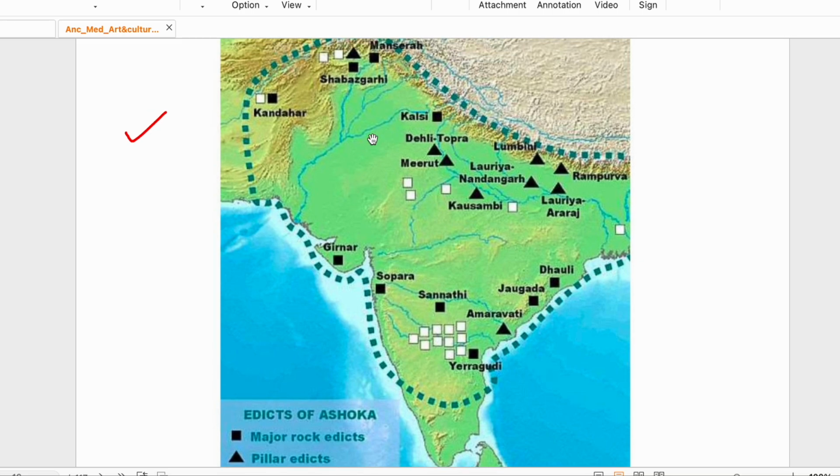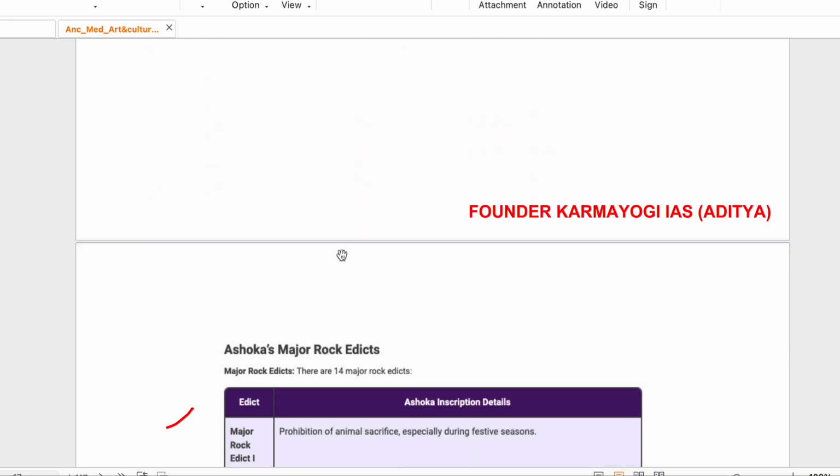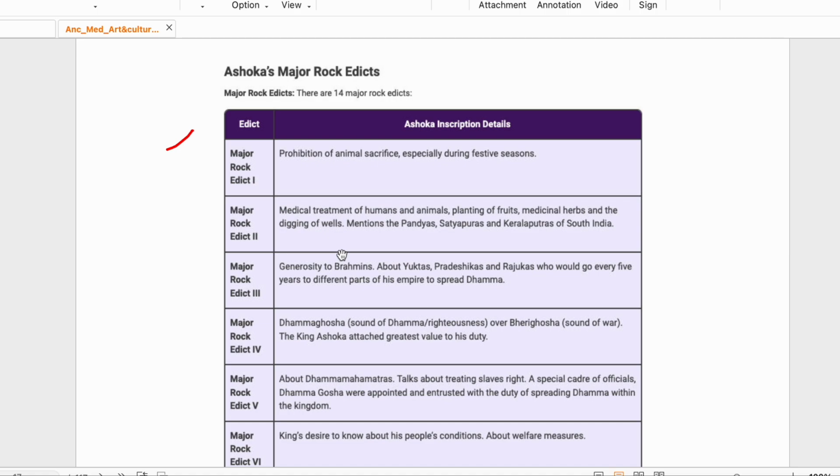So these are the regions which you have to remember. अब थोड़ा देखते हैं कि in major rock edicts what is written. Rock Edict 1 में लिखा हुआ है कि prohibition of animal sacrifice especially during festive season. तो there was, पहला चीज क्या था, he was fed up with this kind of rituals that was happening in which animals were killed in large numbers. So पहला चीज, the first priority he gave was to ban this.